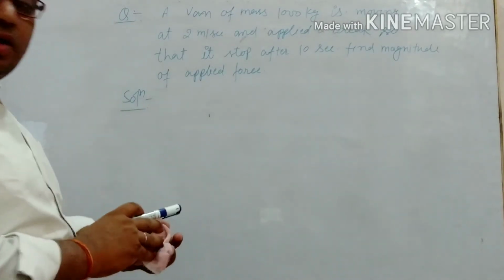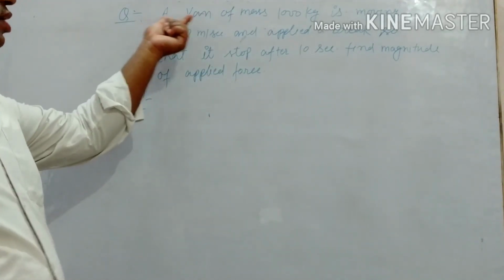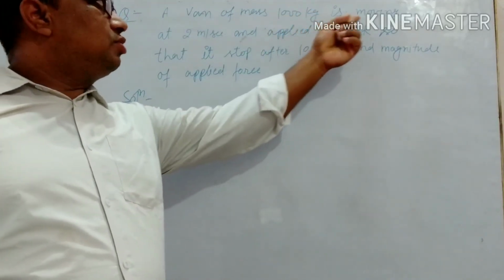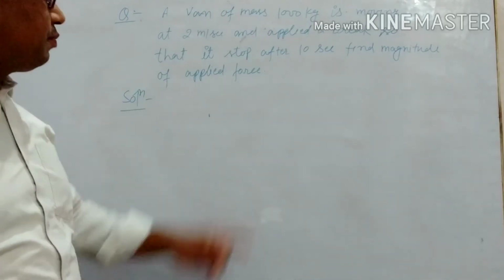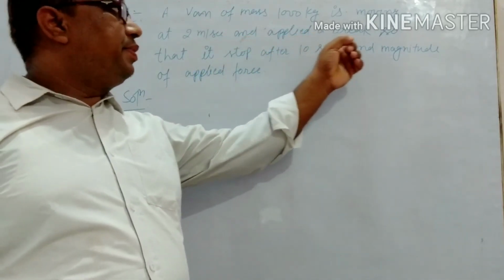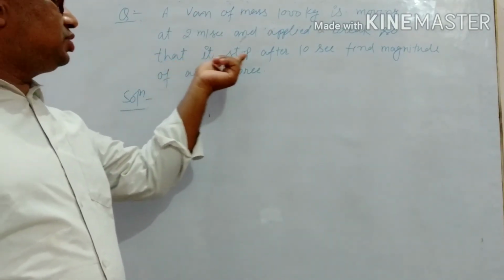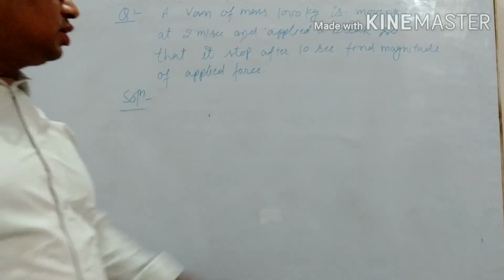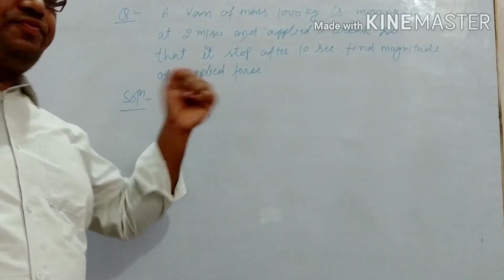Okay. Now the next question: a van of mass 1000 kg is moving at 2 meter per second and a brake is applied so that it stops after 10 seconds. Find the magnitude of the applied force.